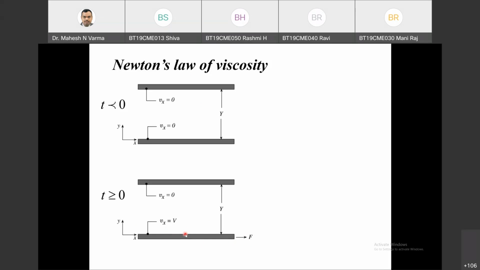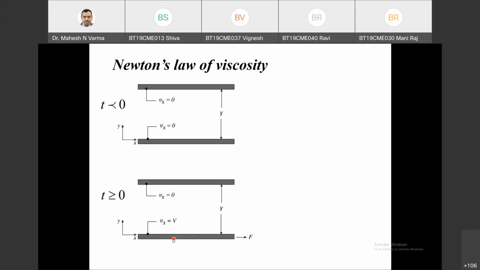What is this boundary condition called, roll number 37, Vignesh? Boundary condition. Yeah? Initial boundary condition? Not initial boundary condition.